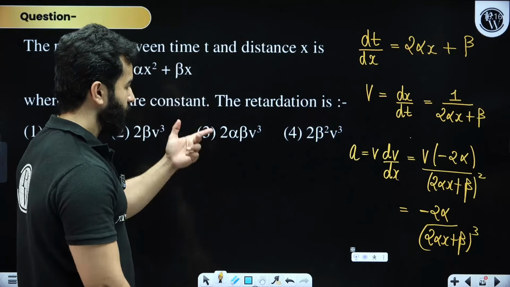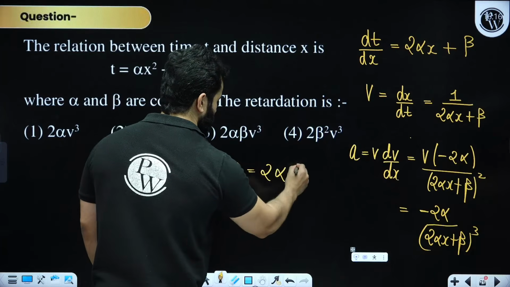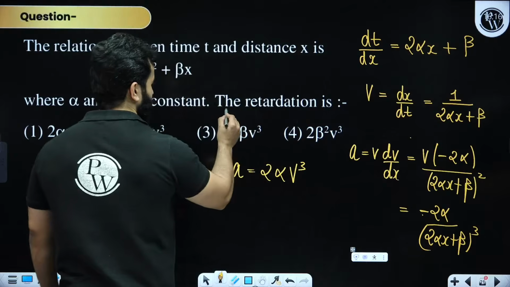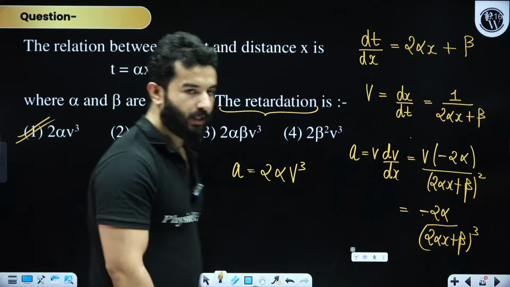You can also rewrite this in terms of v as 2 alpha v cube, and minus sign basically tells us that it is retardation. Answer will be A here.